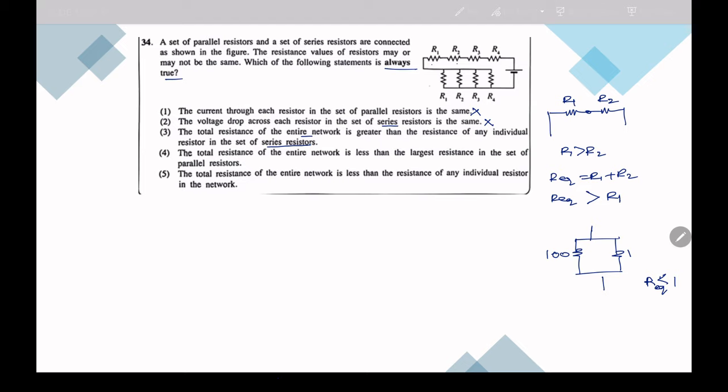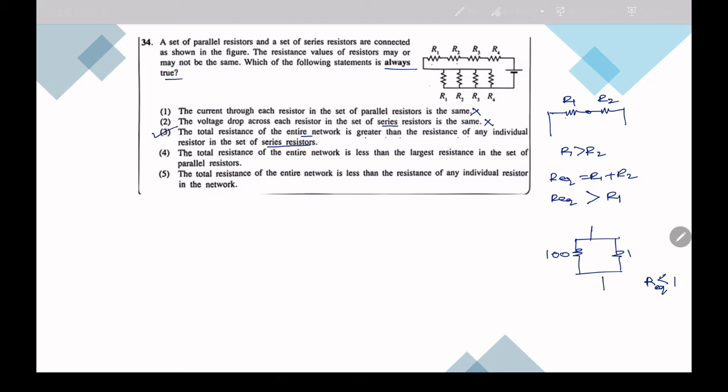Yes, right? Because as I mentioned, when we connect resistors in series, the equivalent will be anyways larger than the largest. So this is correct. Anyways, always it is correct.